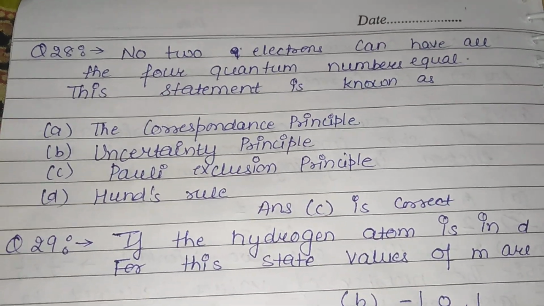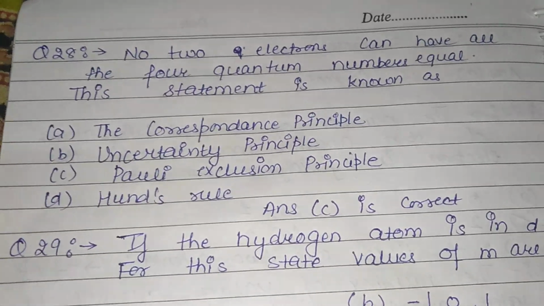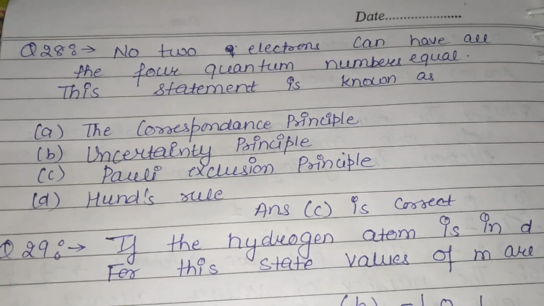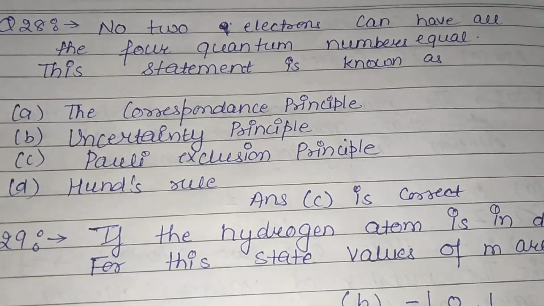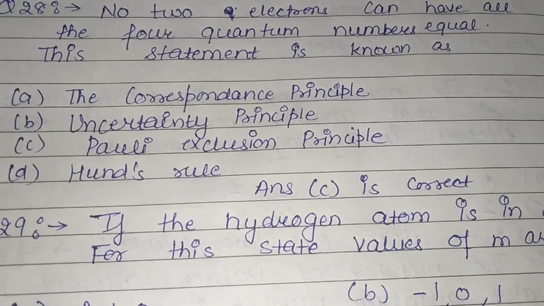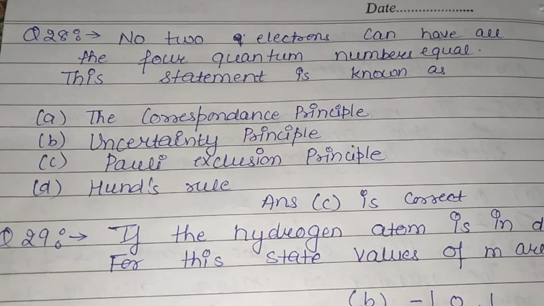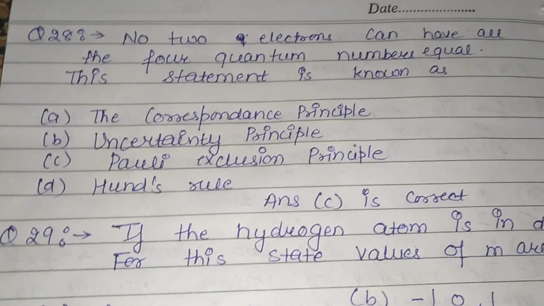No two electrons can have all the four quantum numbers equal. This statement is known as the correspondence principle, uncertainty principle, Pauli exclusion principle, or Hertz rule. So this is given by Pauli exclusion principle.